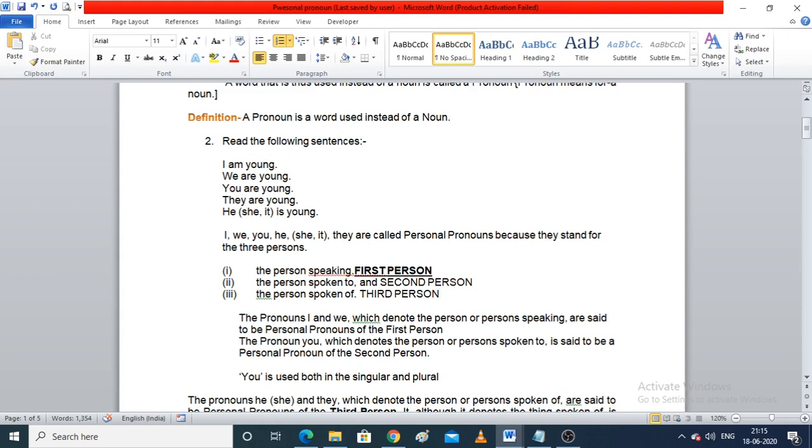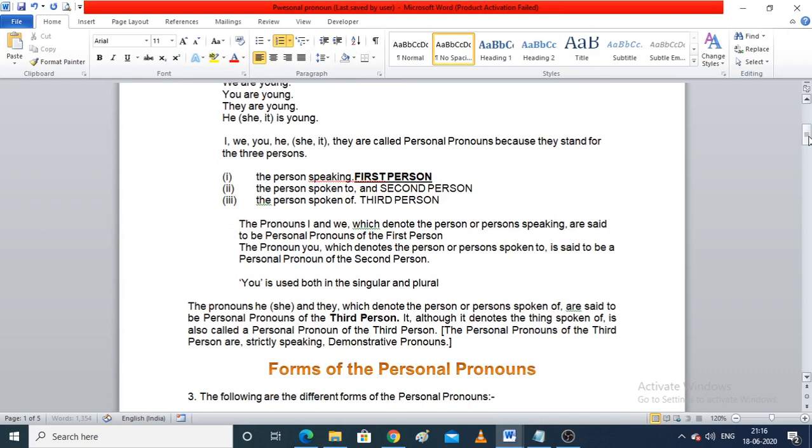About C. So C is the third person. I hope this example makes it more clear to you all. Now this is all about first, second and third person. Further we'll get to know which pronouns are in the first person, which are second person and which are third person. You'll get to know.